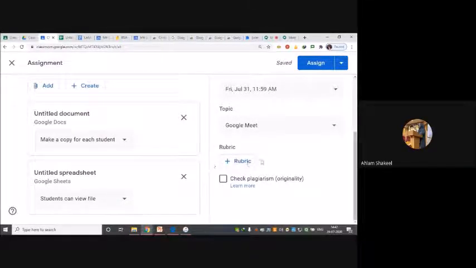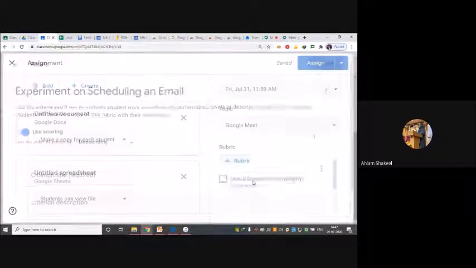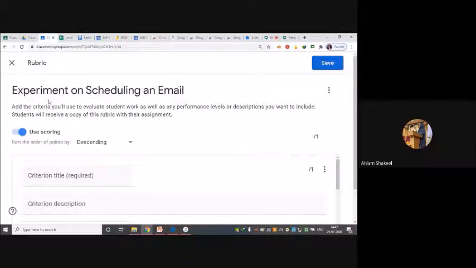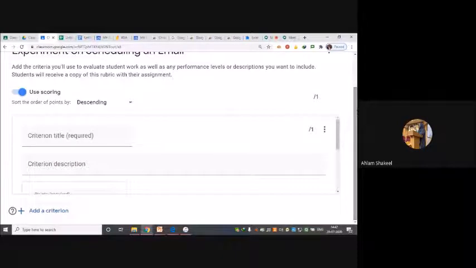Now this rubric, here you can create your own rubric, or you can reuse the rubric that you have already created, or you can import from a sheet. What we'll do is simply create a rubric first, and then we'll see how to reuse the rubric. When I create a rubric, it will pop up this particular interface, wherein I can add different rubric criteria. Now suppose I want to create a rubric